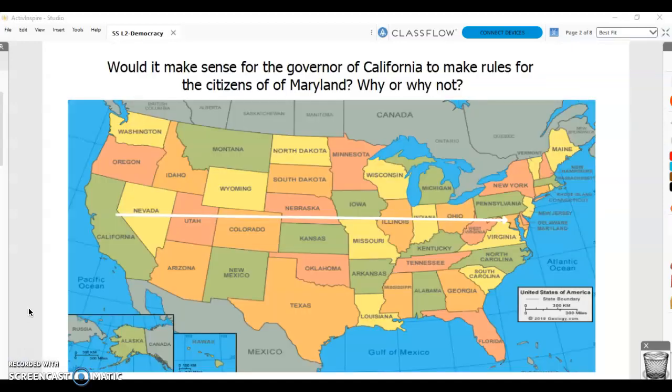Take a look at the map presented on the screen. There's an arrow that starts from California and stretches all the way over to our state of Maryland. I want you to think, would it make sense for the governor of California to make rules for the citizens of Maryland? So someone from another state would be making the rules for ours. Why or why not would that make sense? Pause the video and take a few seconds to think of your answer.